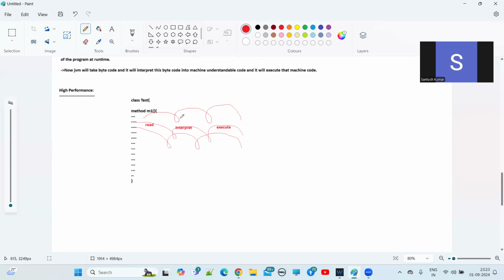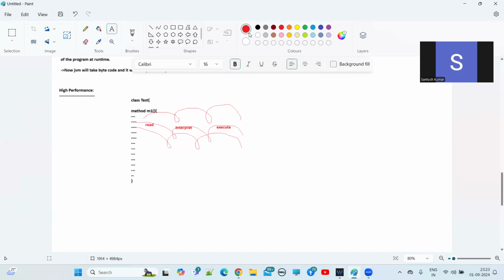Interpret means what, guys? Here, interpret means translate bytecode into machine code, machine understandable code.